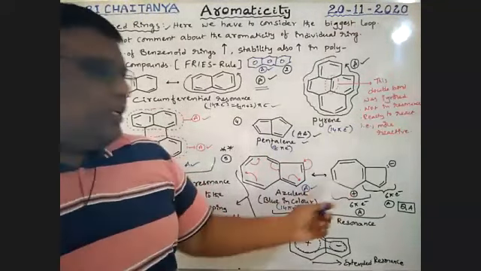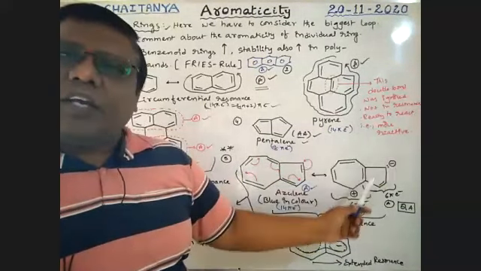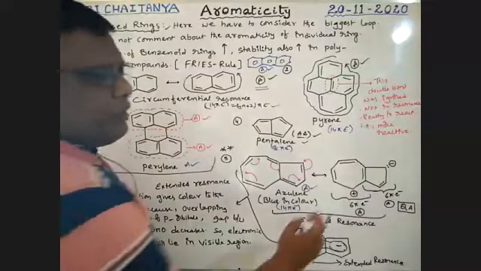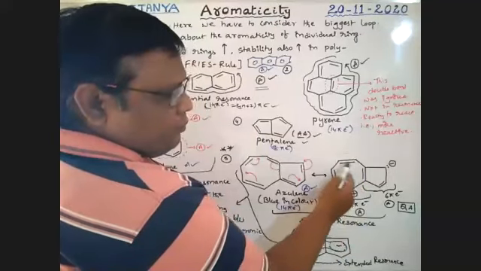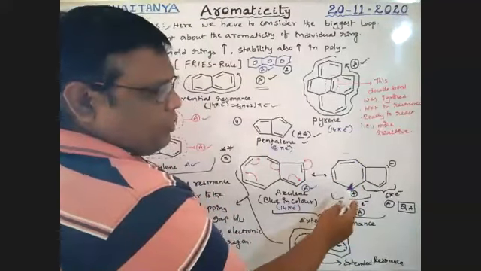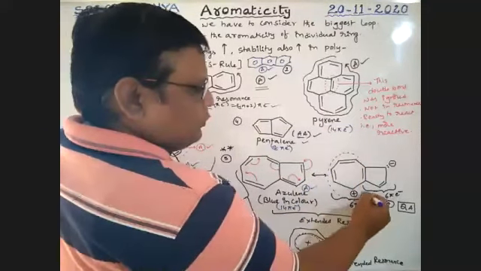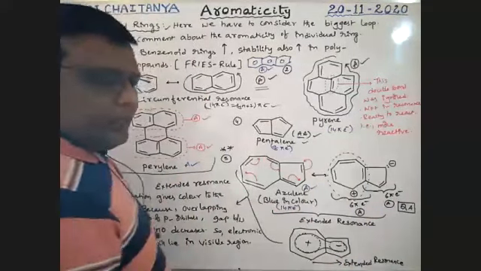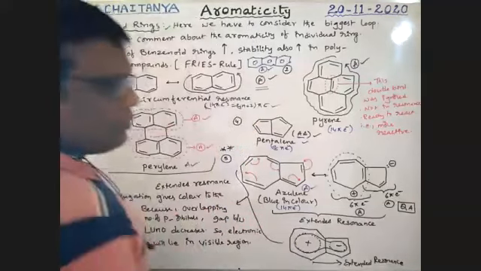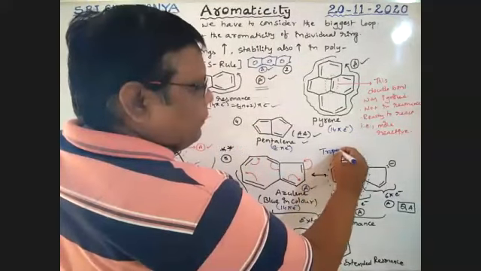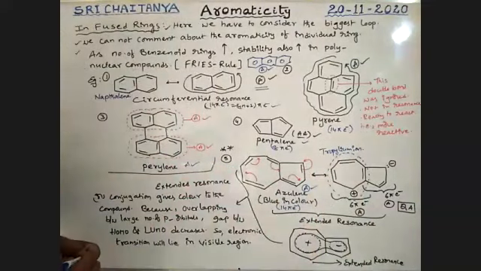See here, if the pi bonds are migrated like this, this one gets a positive charge and this one gets a negative charge. This is also aromatic, boys. If this ring is considered individually, all carbons are sp2 hybridized. Boys, it is the propylium ion. Yesterday we covered that. The propylium ion is aromatic.